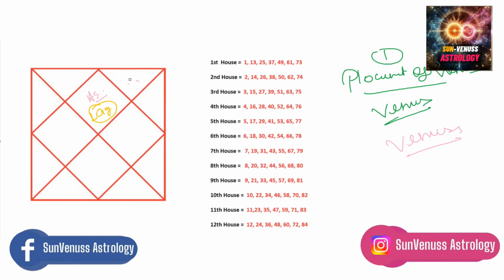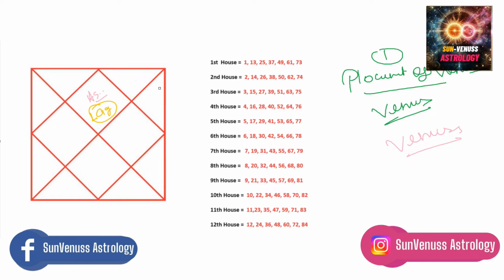If you are not able to match, let's say for example you have Venus in the 6th house, right? I can take any example. Now I think it's easy for you. You just have to see your Venus placement. Let's say Venus in the 6th house. You see the 6th house related ages, that okay, when you were 18 you found your first boy or girl, when you were 30 probably you found your first relationship or you got married or anything. So if it's working, that's fine. If it's not working, then let me tell you another method, okay? So you do not need to get worried. Don't think that, oh, it's not working. No, it will work. So this is our first way.